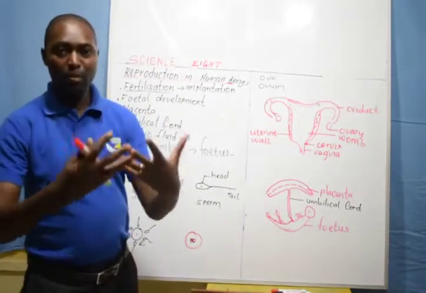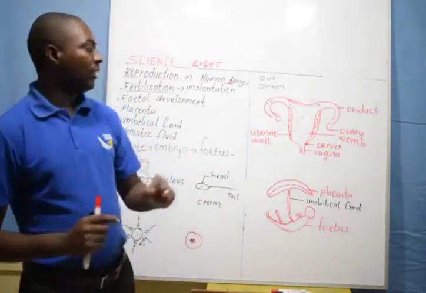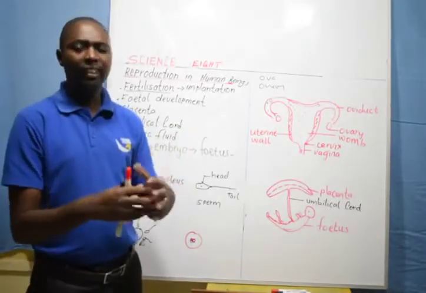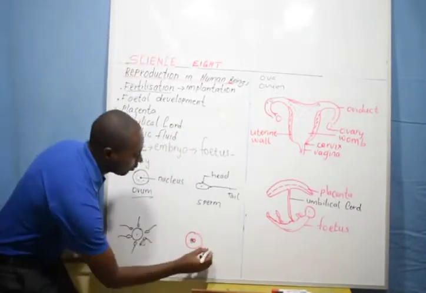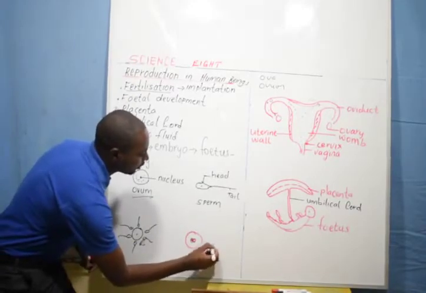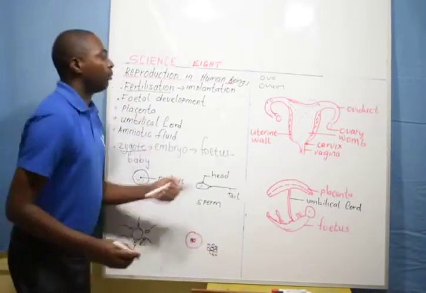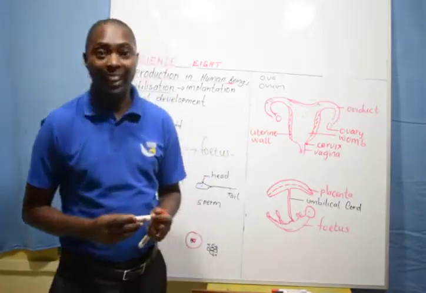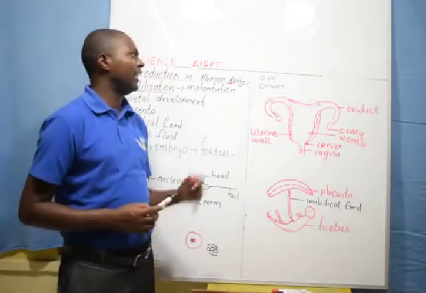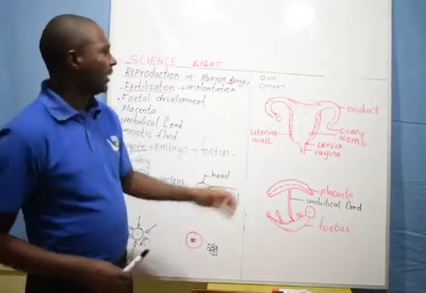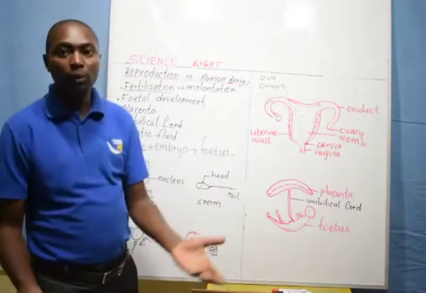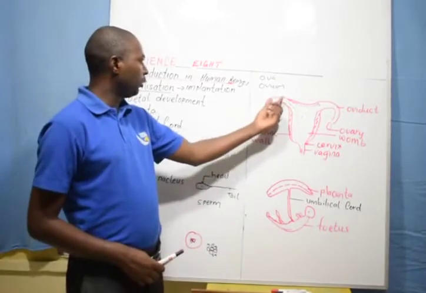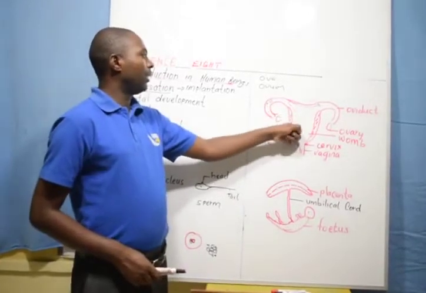Therefore, once it has been fertilized here, development of this ovum cannot take place here. It starts multiplying. The cells divide themselves, what we call cell division. The cell multiplies into several other cells, and therefore it becomes larger. Therefore, development cannot take place here, because if development was to take place here, the automatic thing is that this part cannot hold a whole full-blown baby. Therefore, development must take place here.